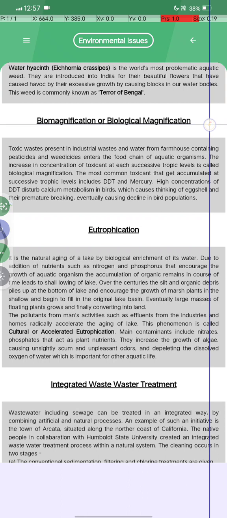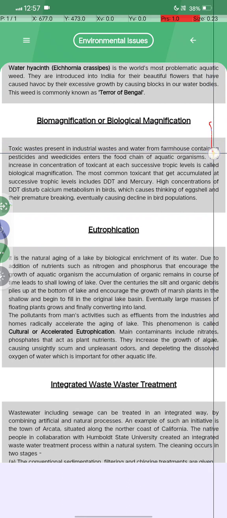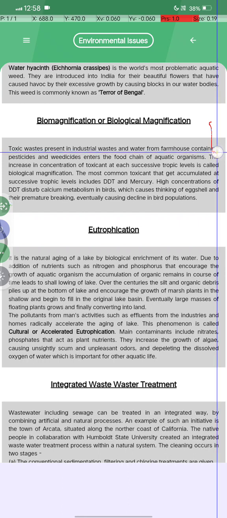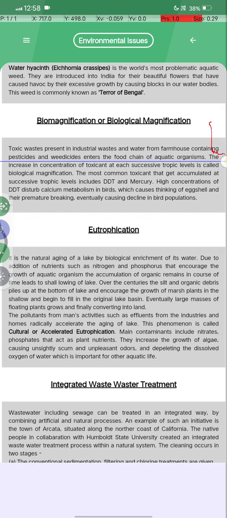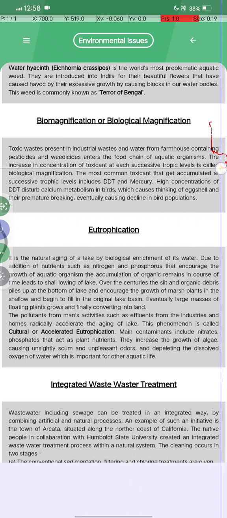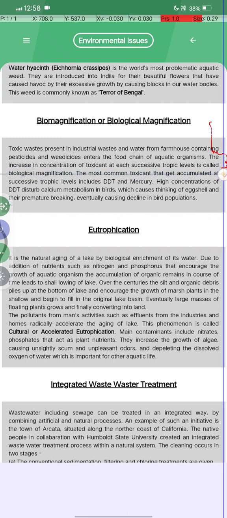Biomagnification, or biological magnification. Toxic waste present in the wastewater, and water from farmhouses containing pesticides and weedicides, enters the food chain of aquatic organisms. The increase in the concentration of a toxicant at each successive trophic level is called biological magnification.